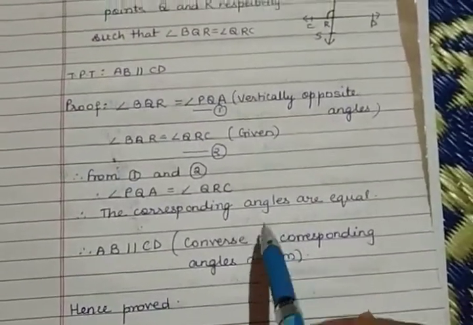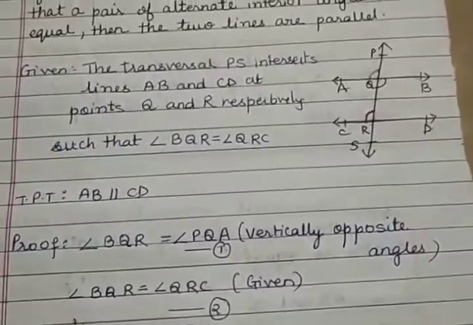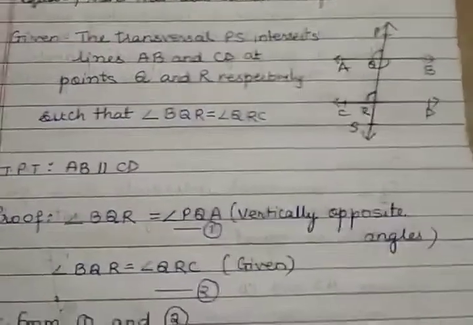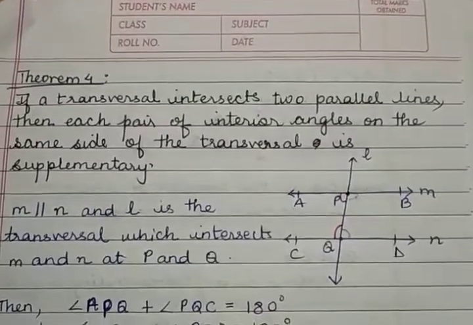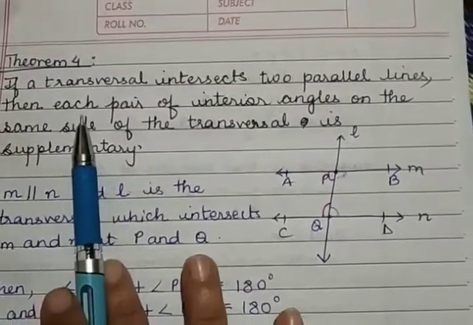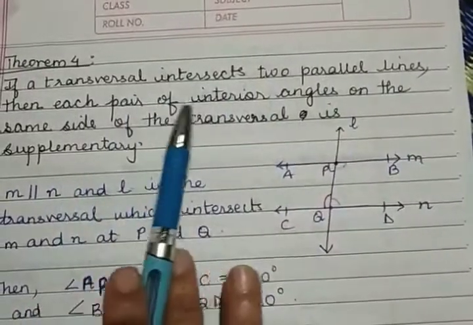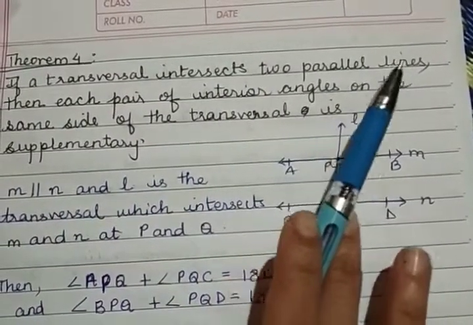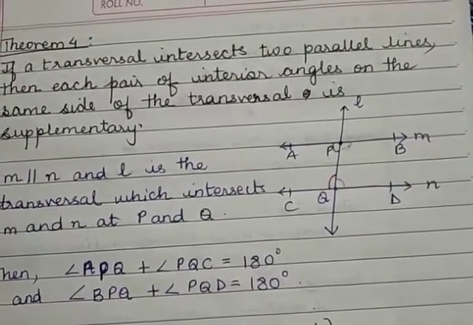Hence we have proved that these two lines are parallel if any one pair of alternate interior angles is equal. Now let us see the fourth theorem, which says if a transversal intersects two parallel lines, then each pair of interior angles on the same side of the transversal is supplementary.